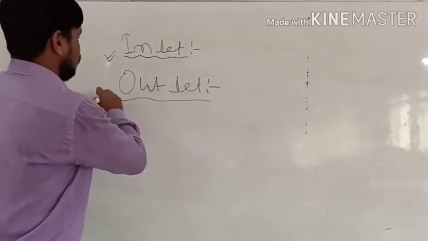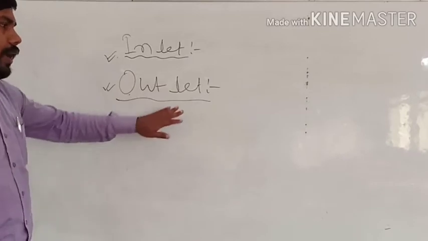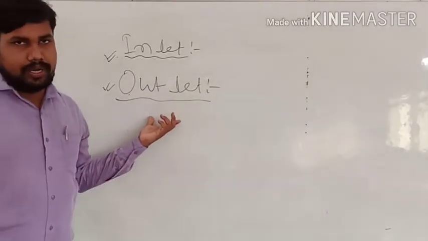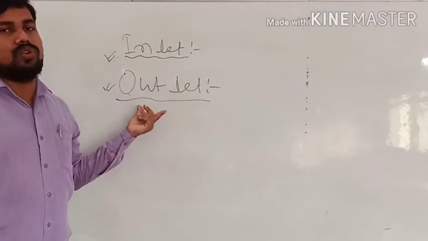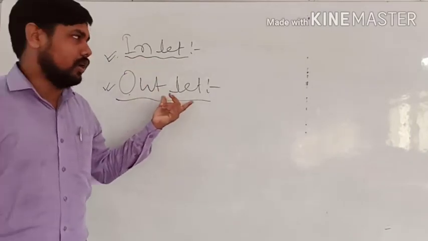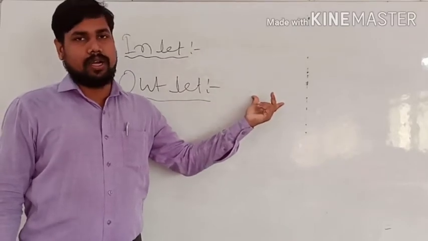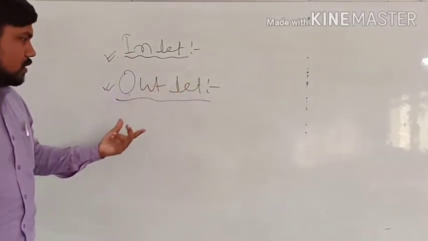So that means the water is coming out, and that is called the outlet. So inlet and outlet, these two terms are used for filling the water and emptying the tank with the help of an outlet. Okay. So these are the two terms related to this chapter.